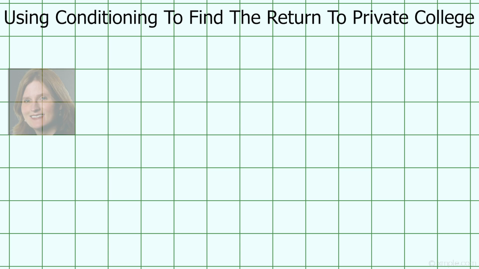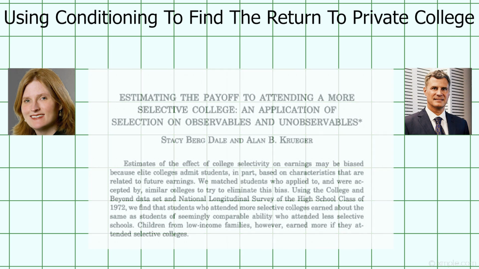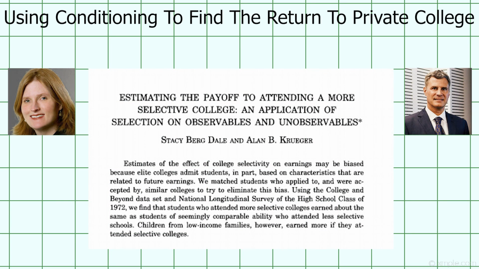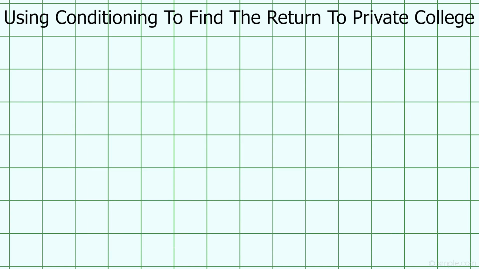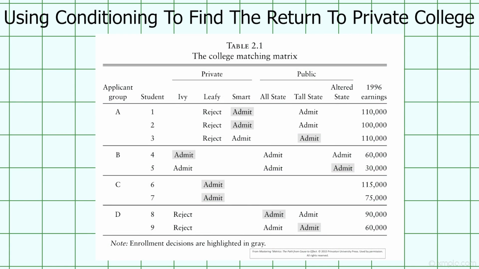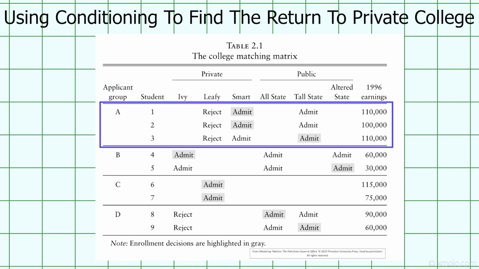Economists Stacy Dale and Alan Krueger had an idea. Create groups of students who applied and were admitted to the same schools, but attended different schools, and then calculate the effect of private schooling on earnings after conditioning on membership of these groups. So, for example, all of the students in one group might have applied and been admitted to both Harvard and UVA, but some of the students in the group attended Harvard, maybe since it's more prestigious, and some attended UVA, maybe because it's cheaper or closer to home.